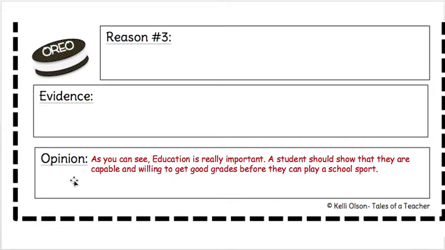So all you have to do is reword your opinion. So you can see I put, as you can see, education is really important. A student should show that they are capable and willing to get good grades before they can play a school sport. I've just restated my opinion in a different way. That's all you have to do.